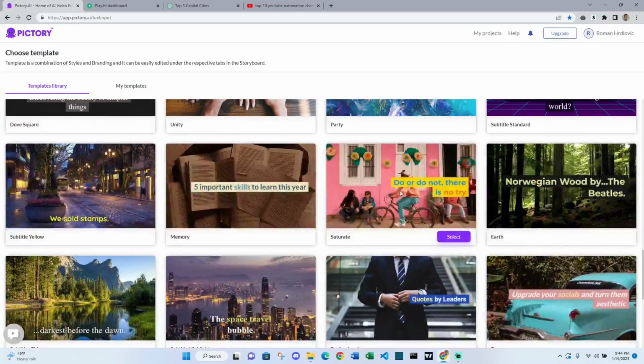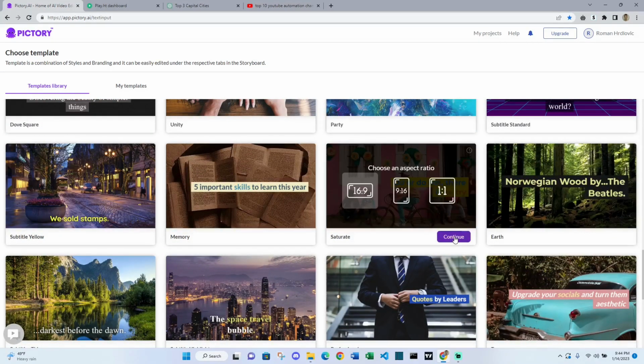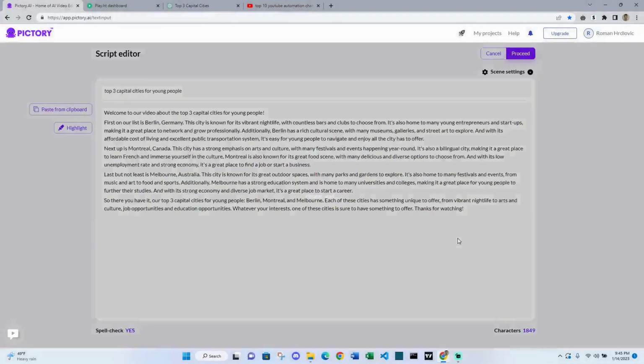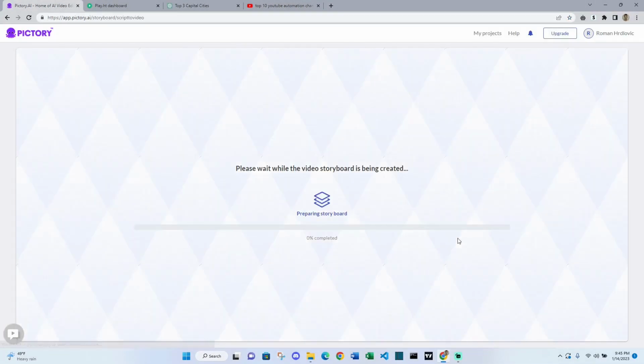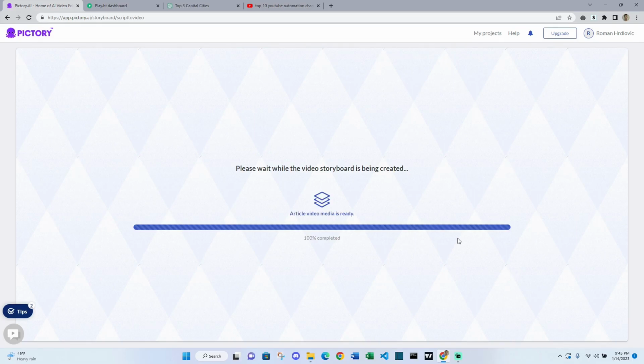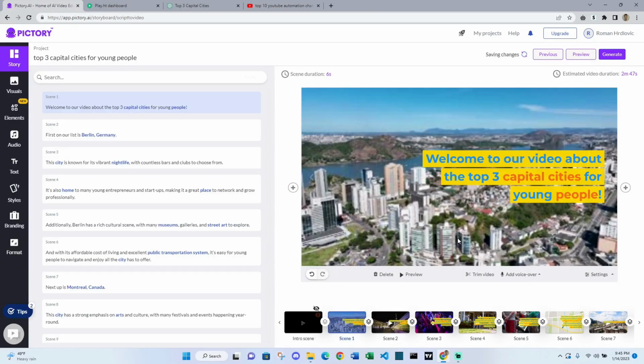I kind of want to have the subtitles in the middle, maybe like this. This looks pretty interesting. We will choose an aspect ratio for the video, so 16:9. That's pretty simple, and now it will automatically generate the whole video for us. It will take maybe just like a minute or a couple of minutes, and then we can basically be done. If you don't even want to use the audio for the video can be done within a few seconds. It will also use music, background music for us, so you will not really have to do anything.